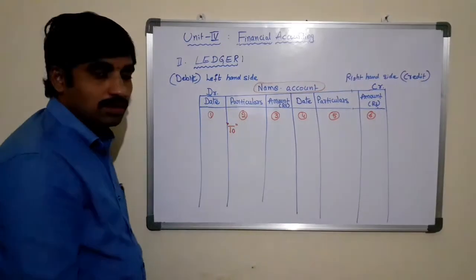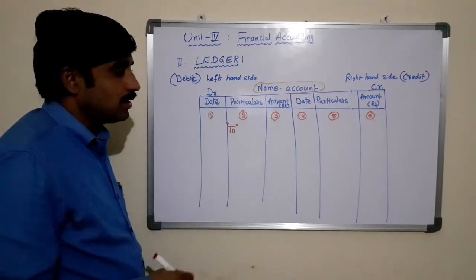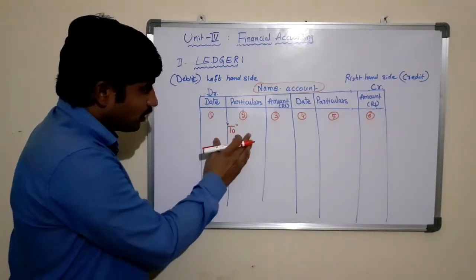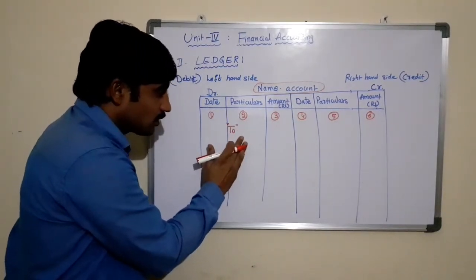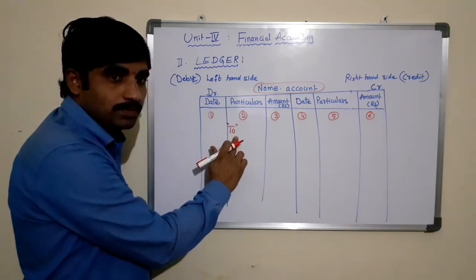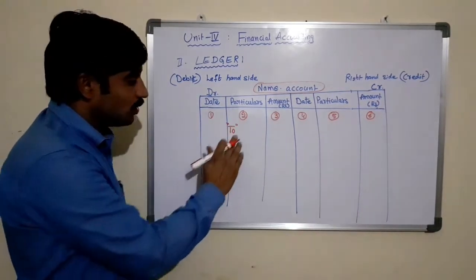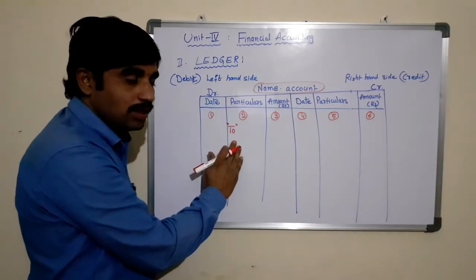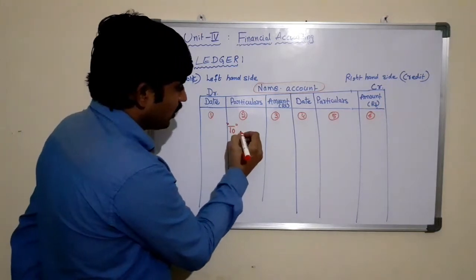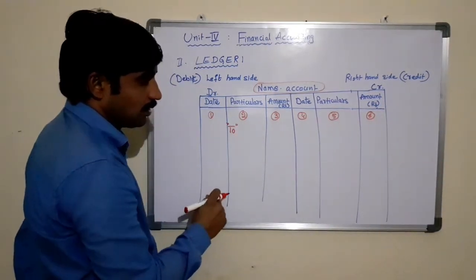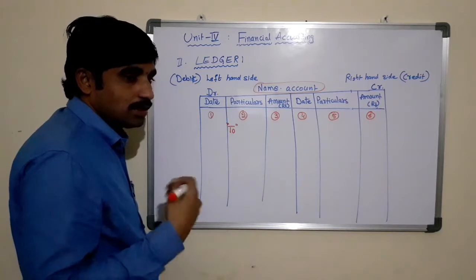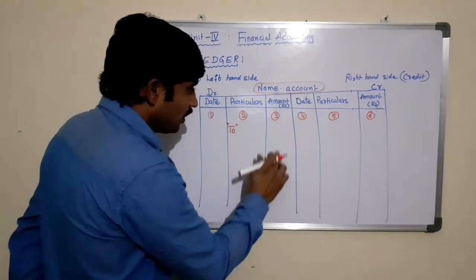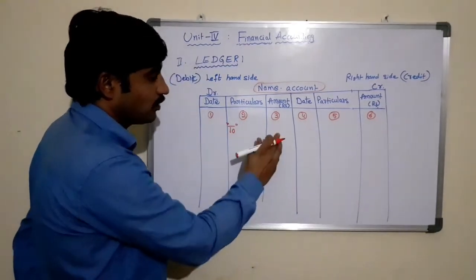We have just discussed the guidelines for preparing the account: the debit side item must start with the word to. This is mandatory. Then you can write the nature of the transaction, whether it is purchases, machinery, or sales. Then the third column is the amount column.